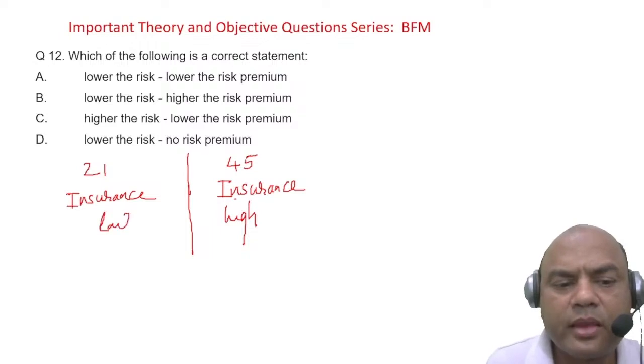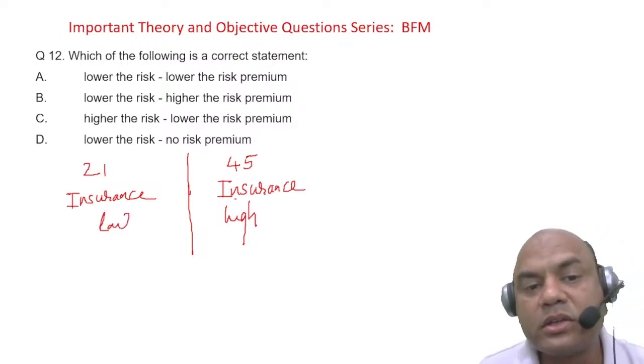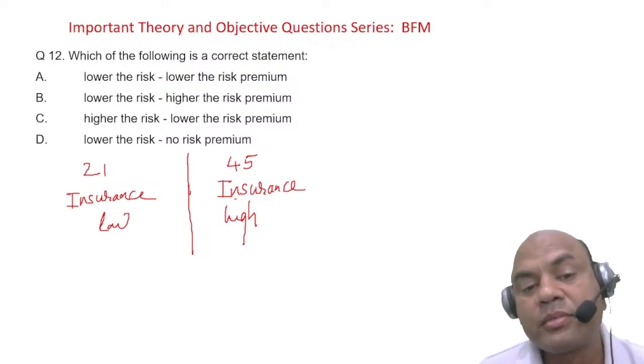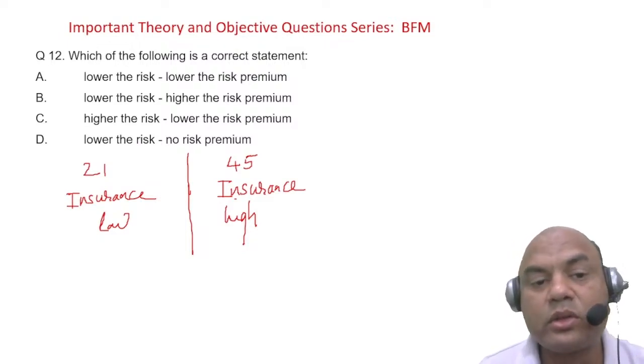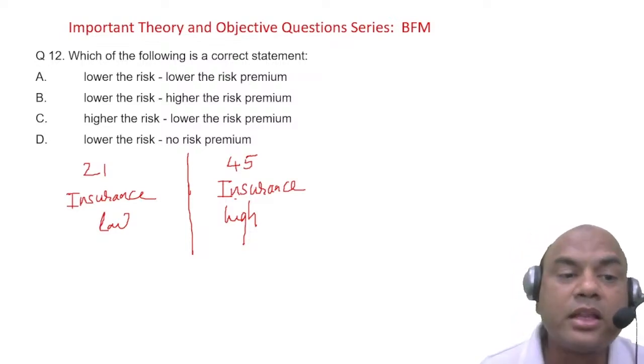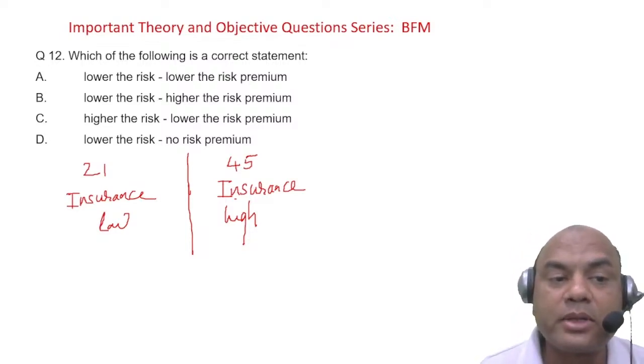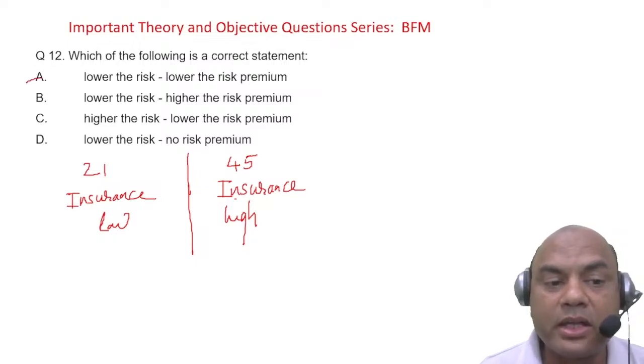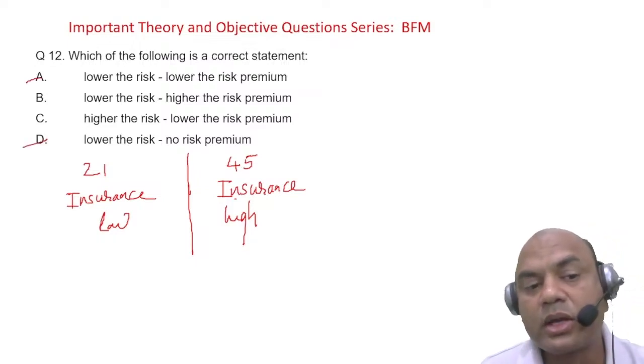Why? Because lower the risk, lower the premium. After the age of 40, the insurance premium increases because the risk of various diseases increases. Okay, so lower the risk, lower the premium. Now many of you might be thinking about A or you might be thinking about D also, lower the risk, no risk premium.